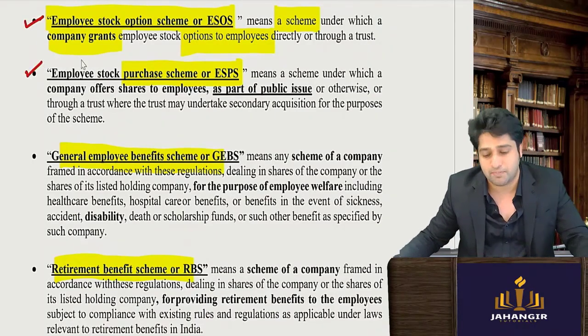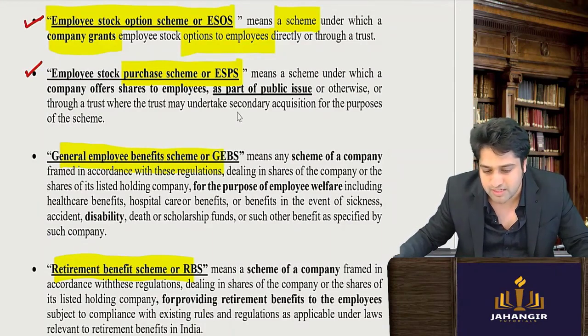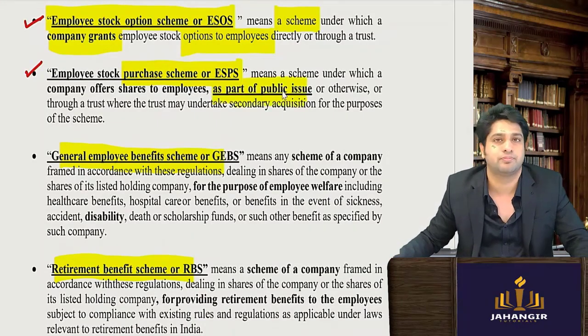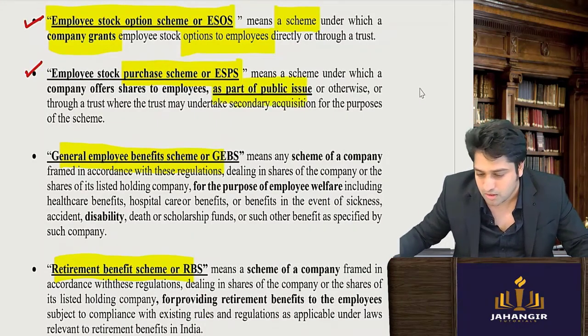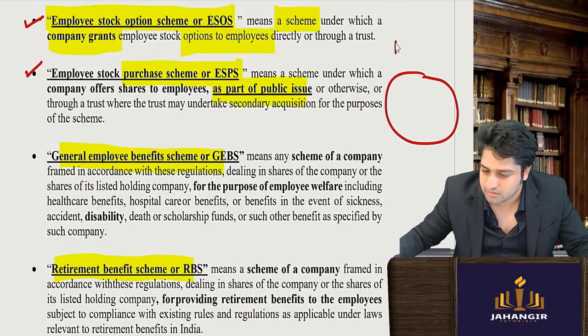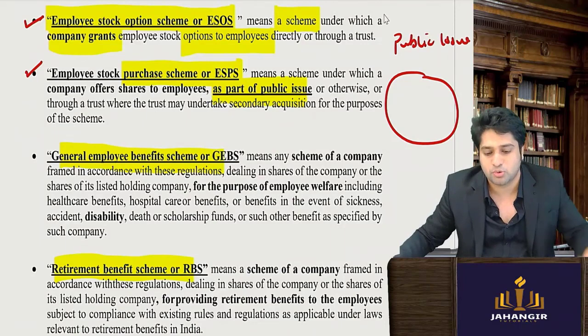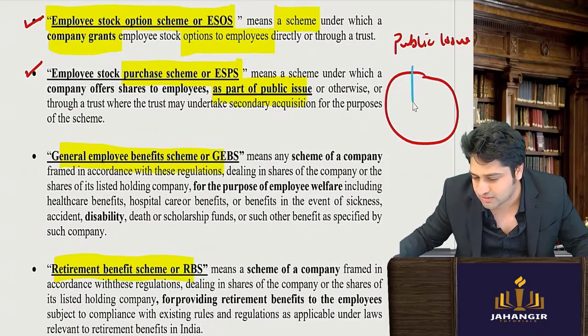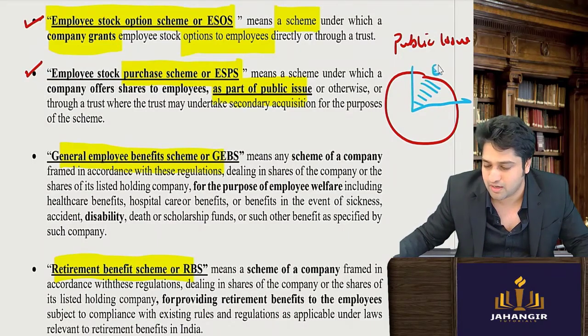In the purchase scheme, what happens? This is offered as a part of a public issue. So let's say this is a public issue. In the public issue, I make a reservation. A reservation is made that this much is reserved for the employees.